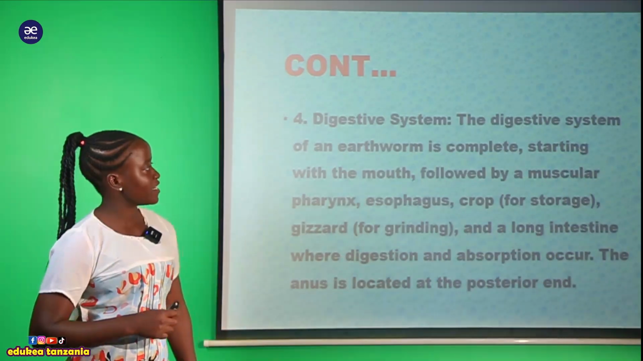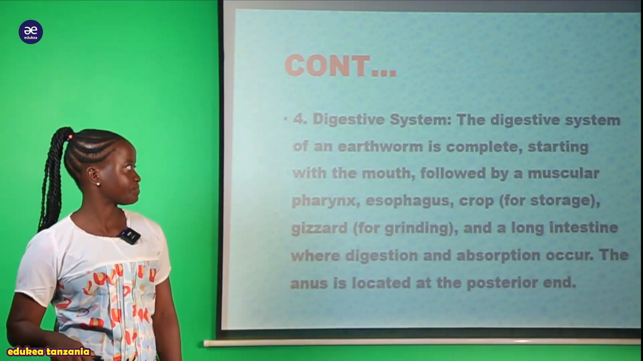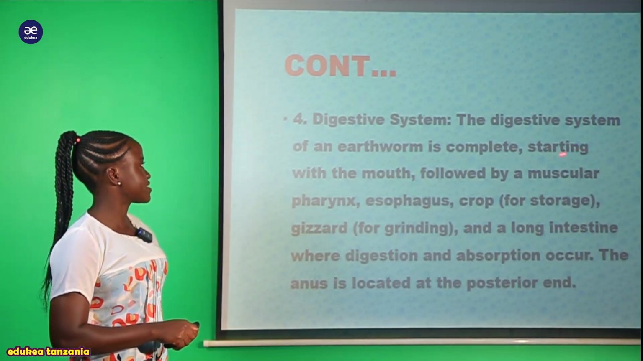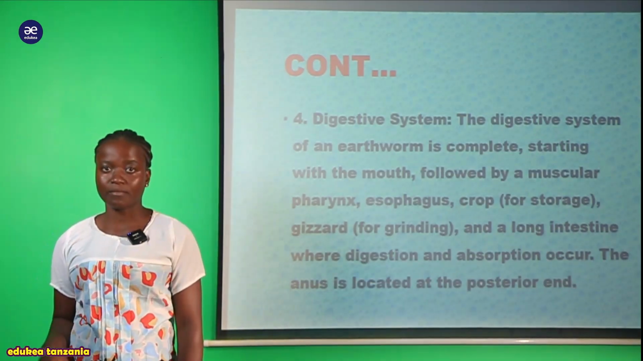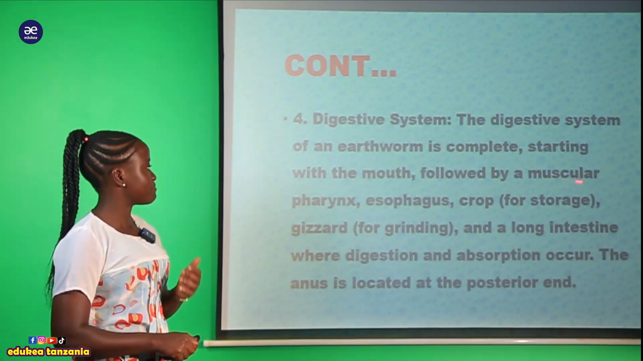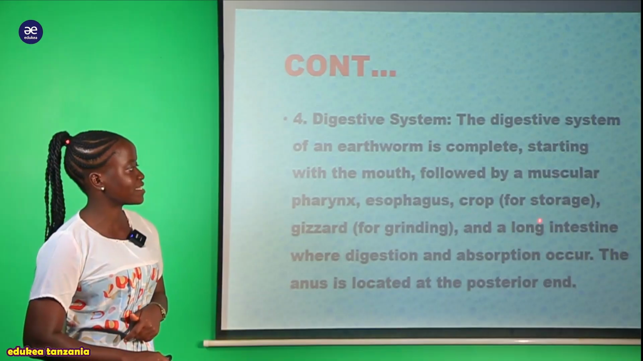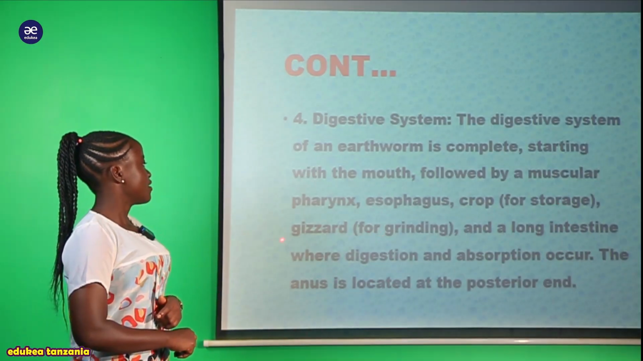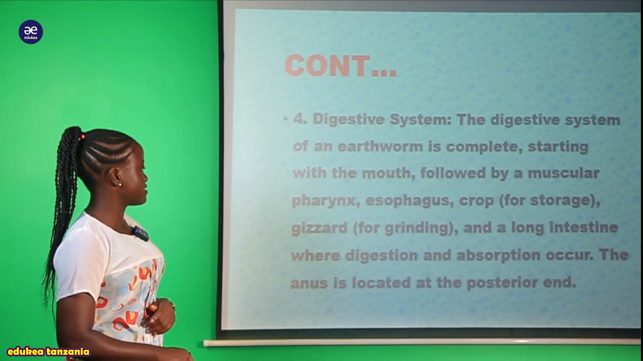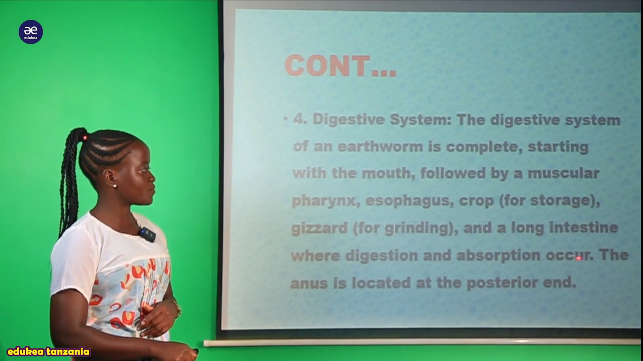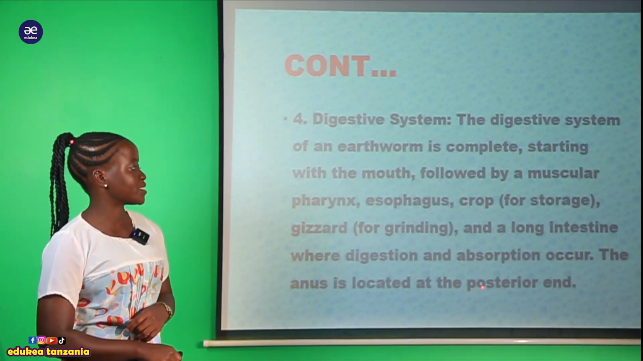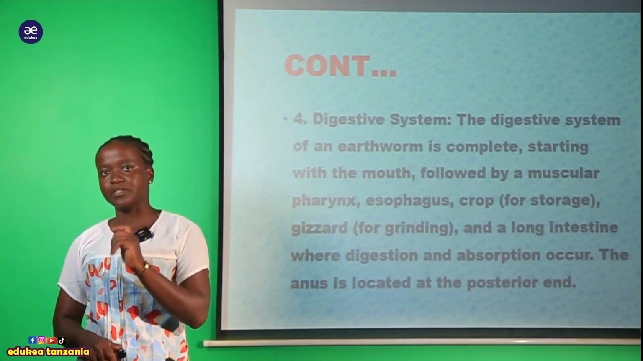Another thing here, they have a digestive system. So the digestive system of an earthworm is complete. Tunasema kwamba kwa sababu gani ni complete? Kwa sababu ina starting with the mouth, followed with the muscular pharynx or esophagus, crop for the storage. They have a gizzard for grinding and a long intestine where digestion and absorption occur. So the anus is located at the posterior end.